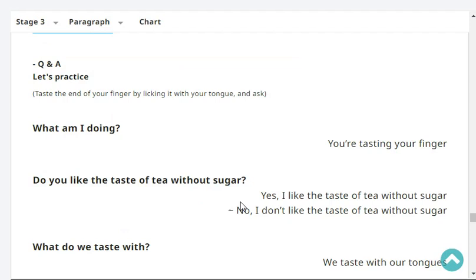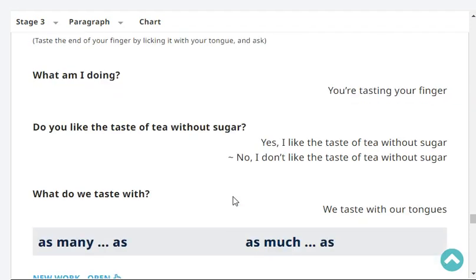Let's practice. What am I doing? You're tasting your finger. Do you like the taste of tea without sugar? Yes or no? Yes, I like the taste of tea without sugar.